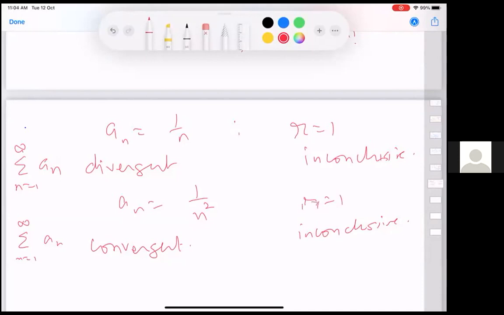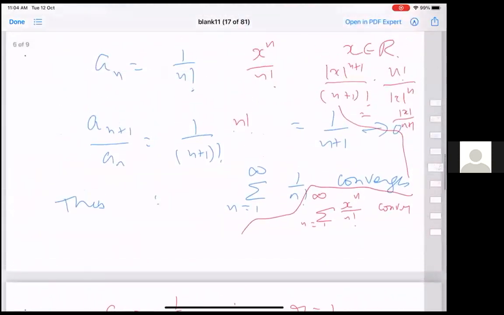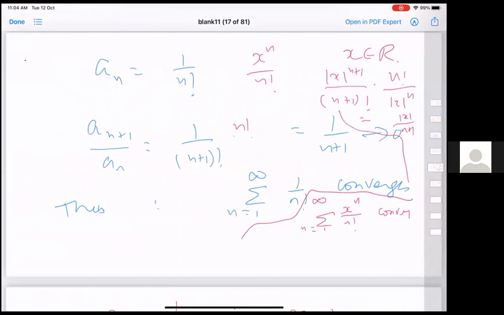So nothing wrong in the ratio test except that it is not universal, it is not doodh ka doodh, pani ka pani. In some cases, you know it is convergent. In some cases, you can be confident it is divergent. In some cases, this test doesn't give an answer. Right? Yes, sir. Got it. Yeah.